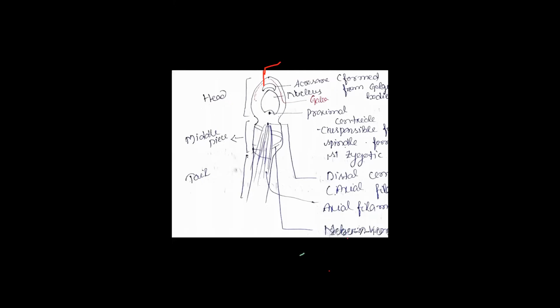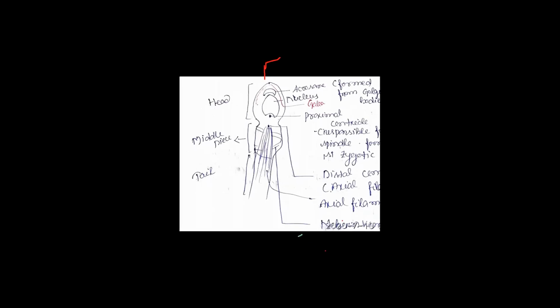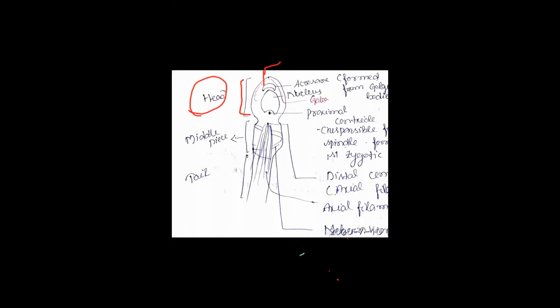Then see, that part is called as head part. So that nucleus and the acrosome part is called what? Head part. So the head part of sperm having nucleus and acrosome. Clear? Head part of sperm having nucleus and acrosome. Up to this clear?